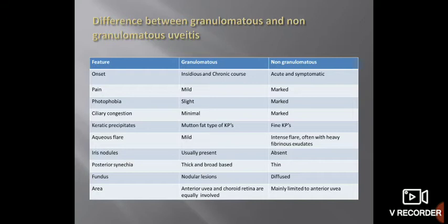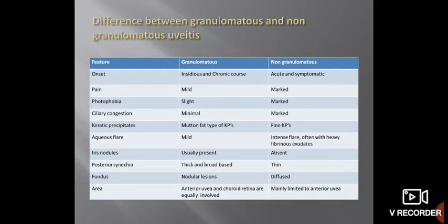Okay, iris nodules are again a feature of granulomatous uveitis, as I have told you. In granulomatous inflammation there is formation of nodules, so in non-granulomatous uveitis nodules are absent. Posterior synechiae are formed in both conditions, but in granulomatous uveitis they are thick and broad based, while in non-granulomatous uveitis they are thin.